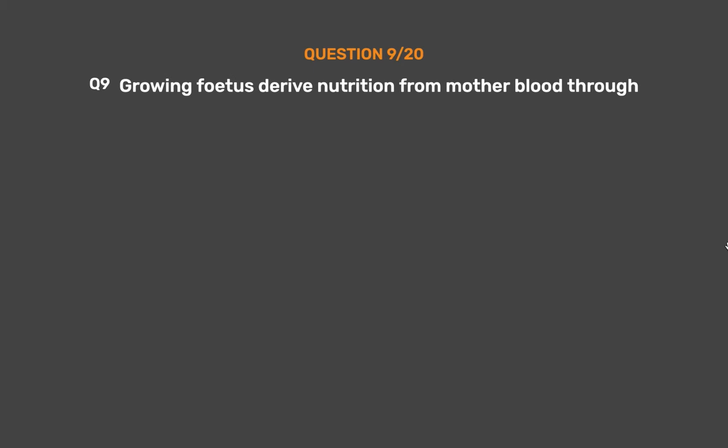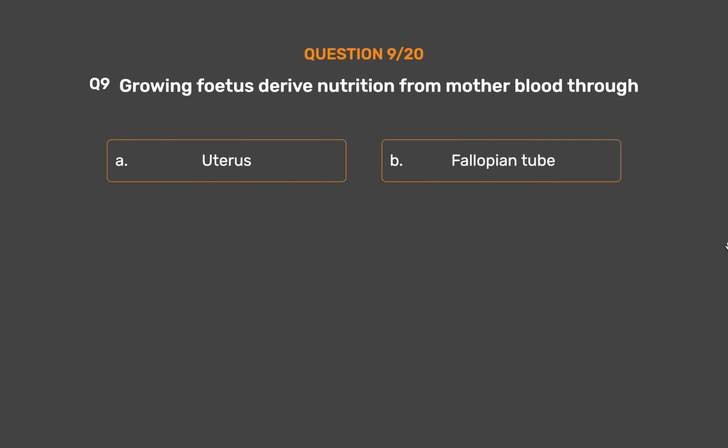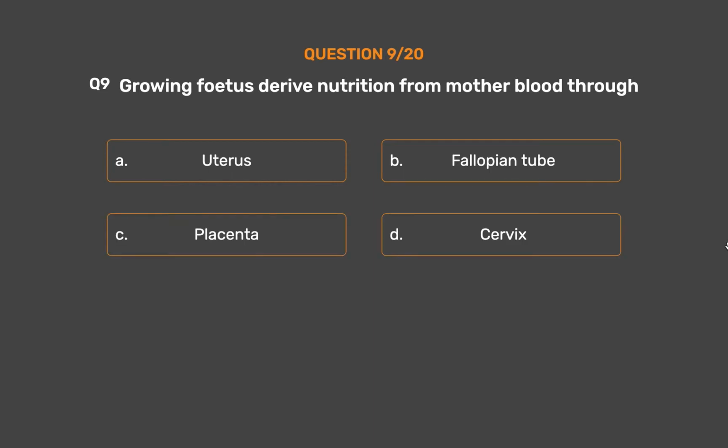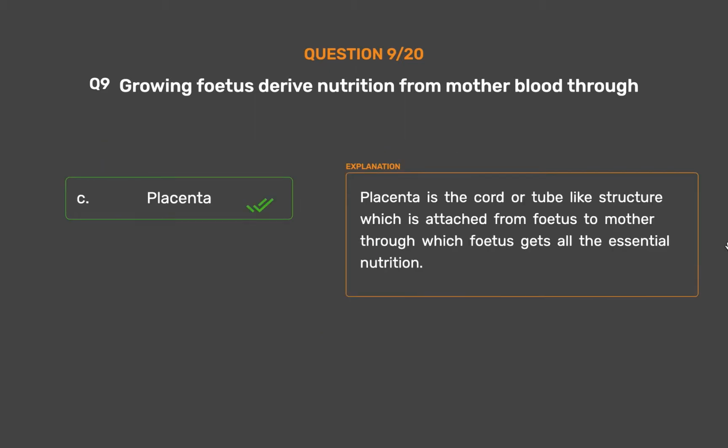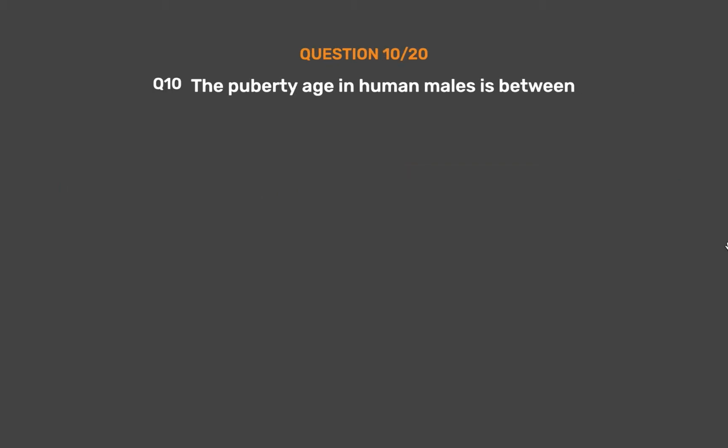Question number 9. Growing fetus derive nutrition from mother blood through option A, uterus. Option B, fallopian tube. Option C, placenta. Option D, cervix. The correct answer is option C, placenta. Placenta is the cord or tube-like structure which is attached from fetus to mother, through which fetus gets all the essential nutrition.